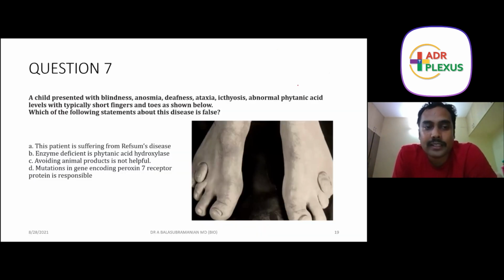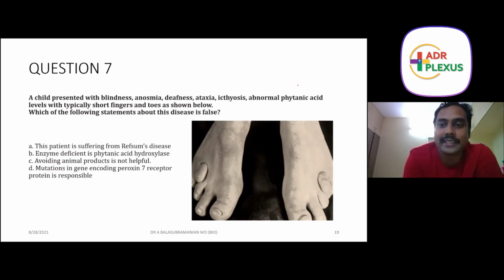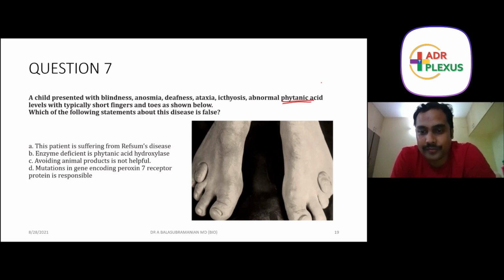Question number 7. A child presented with blindness, anosmia, deafness, ataxia, ichthyosis, abnormal phytanic acid, with typically short fingers and toes, as shown below. Which of the following statements about this disease is false?